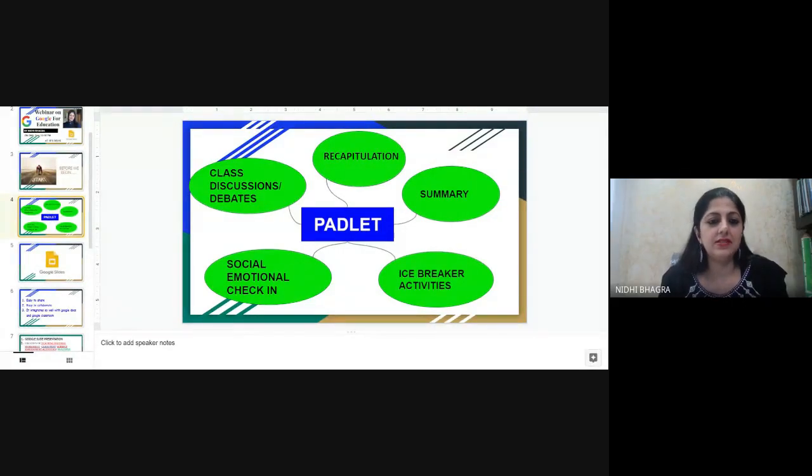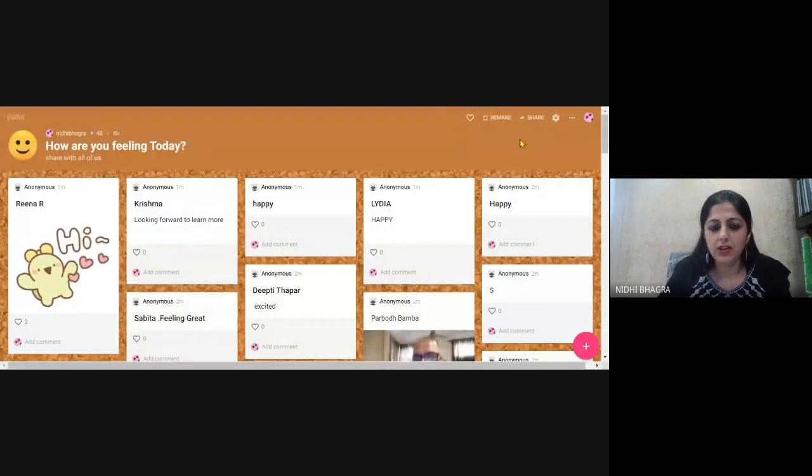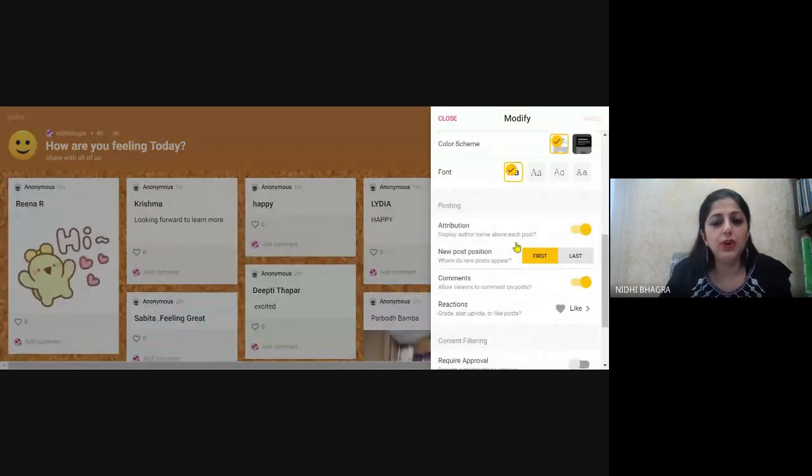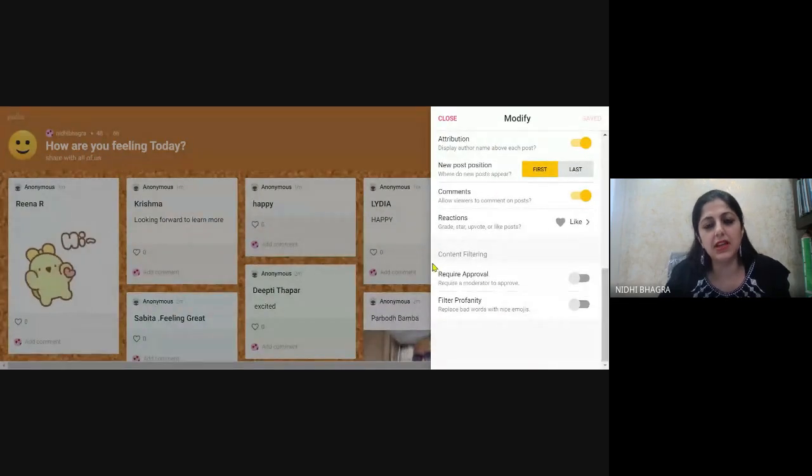Okay, ma'am, there is maybe some setting issue. When you see a Padlet, I'll just very quickly show you that. On the right side, there are some settings. So I'm going to give you a YouTube tutorial. You can go, each and every setting has been explained. Suppose you have chosen here, on the right side, if you see, it's written require approval.